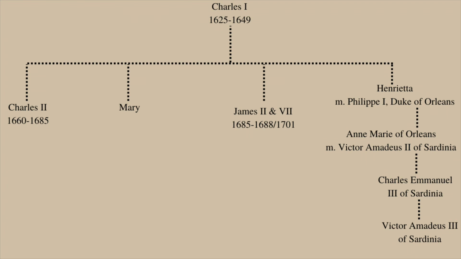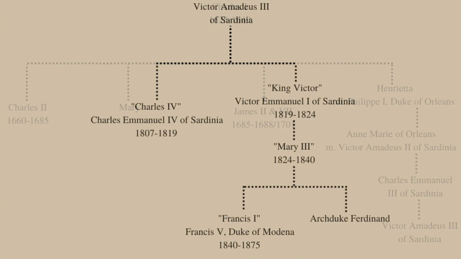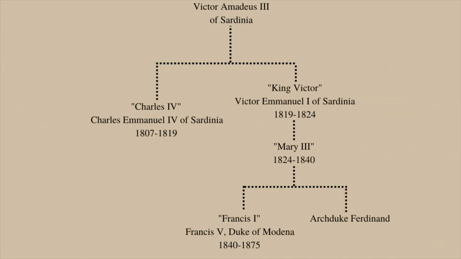She married King Victor Amadeus II of Sardinia, and they had a child named Charles Emmanuel III of Sardinia, who had a son named Victor Amadeus III of Sardinia. At the time of Henry's death in 1807, Charles Emmanuel IV of Sardinia would have been the next monarch.